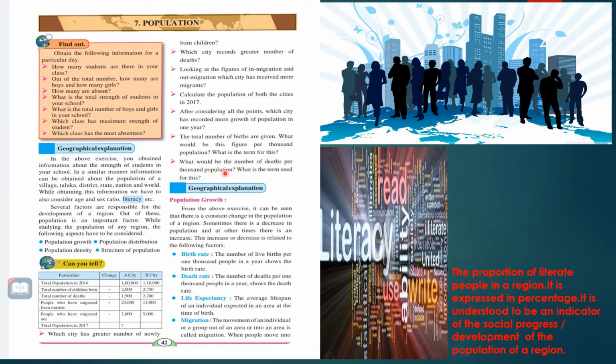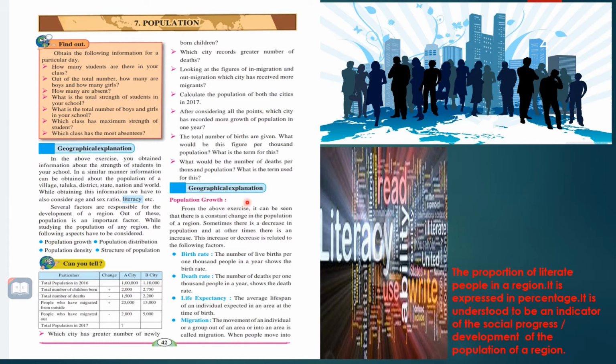What would be the number of deaths per thousand population, and what is the term used for this? The number of deaths per 1000 would be 25, and the term used for this is death rate. So the questions and their answers are finished.